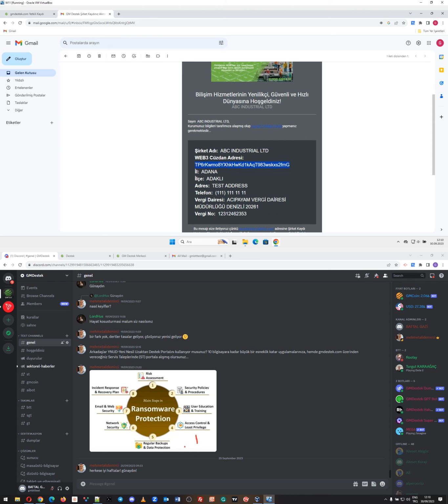It is very important that all our authentication methods work on the Web3 Tron blockchain, so the customers, the companies, the contacts, the BTTs, the SGTs, the GTs, and the insider teams must all log on and authenticate with their Web3 wallet addresses.